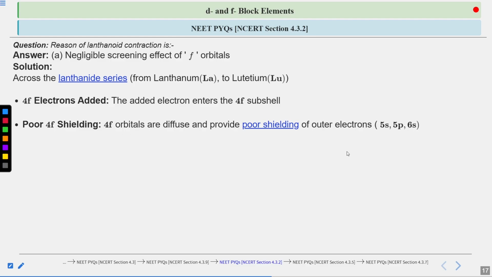Poor shielding means that outer electrons are poorly shielded from the increasing nuclear charge with every electron adding into the 4f subshell.